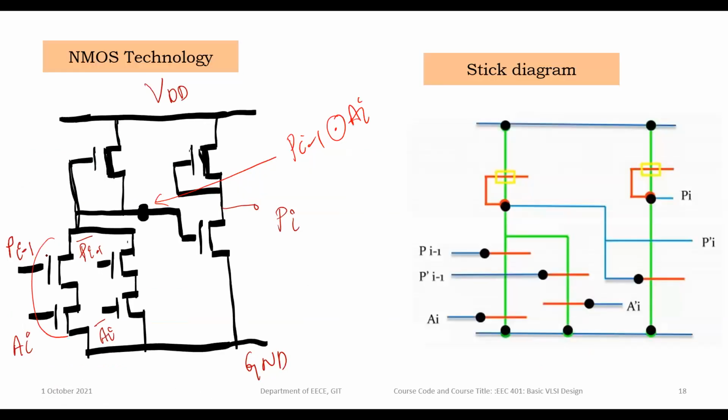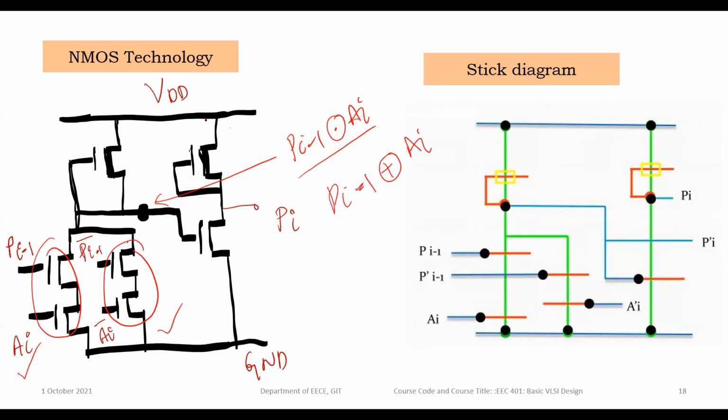This is one section. This is one more section. So this is one product term, and this is one more product term. So the output you got is the exclusive NOR operation, but we want the exclusive OR operation. We want Pi minus 1 exclusive OR with Ai. Exclusive OR operation is required.